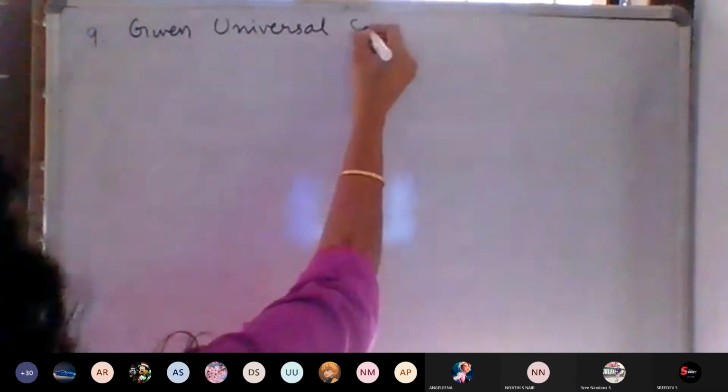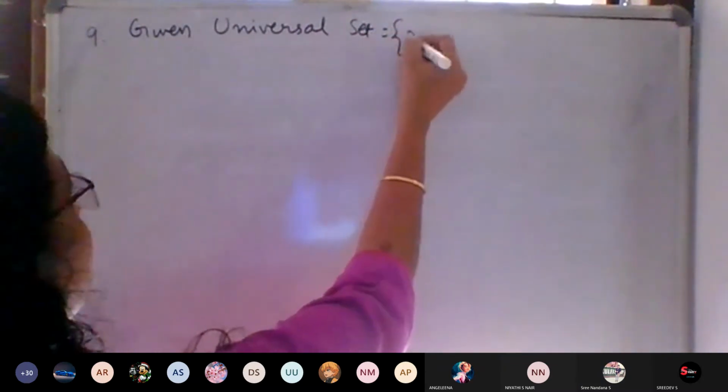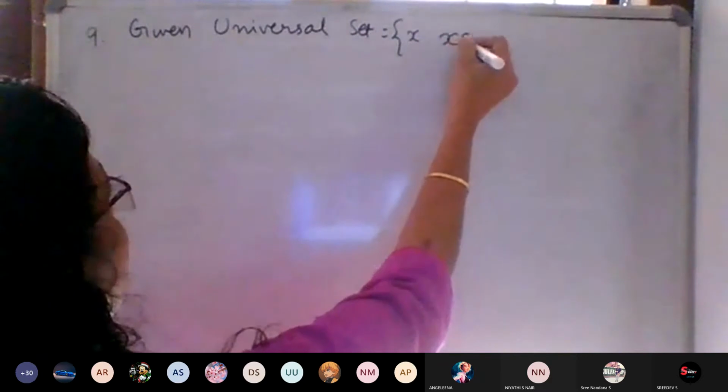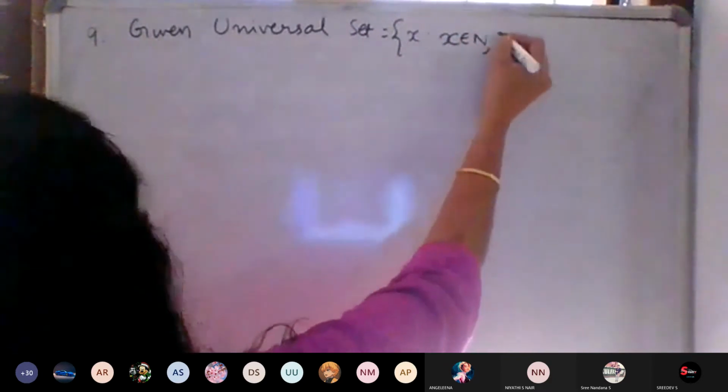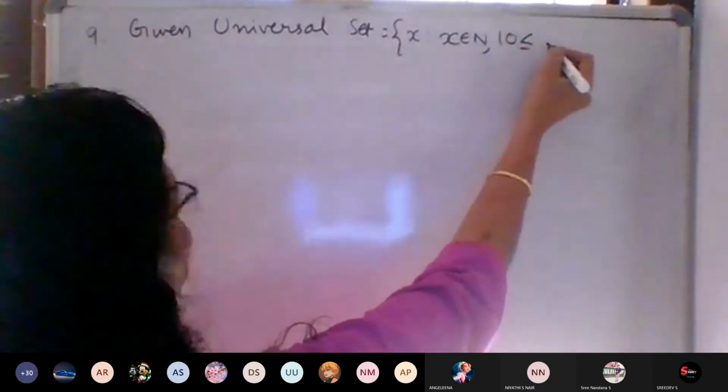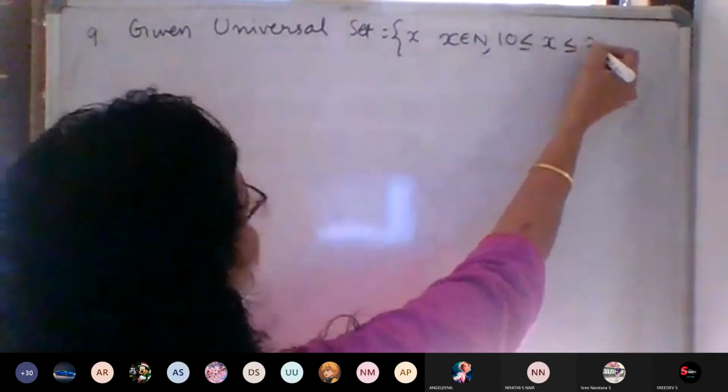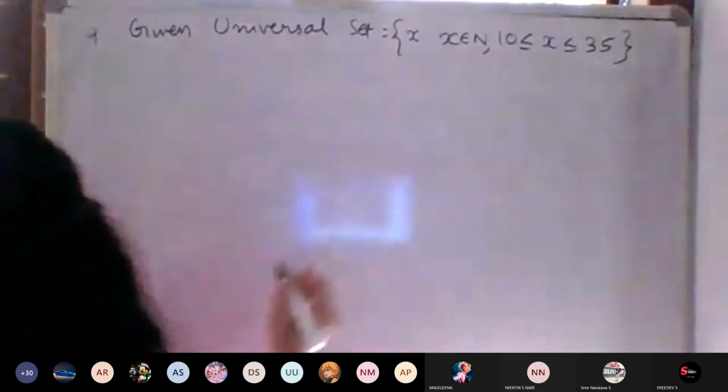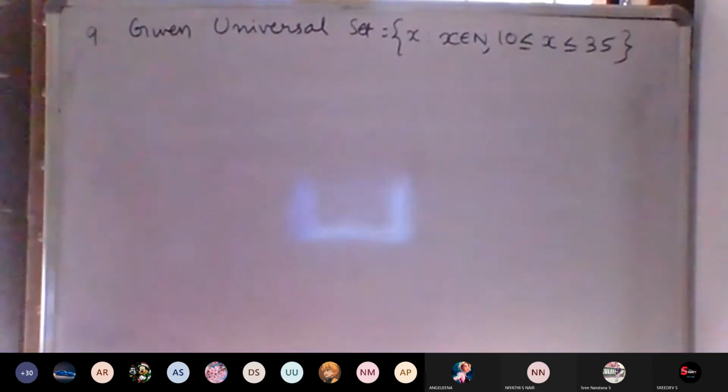Given universal set is equal to the set of all x such that x belongs to N, 10 less than or equal to x less than or equal to 35.